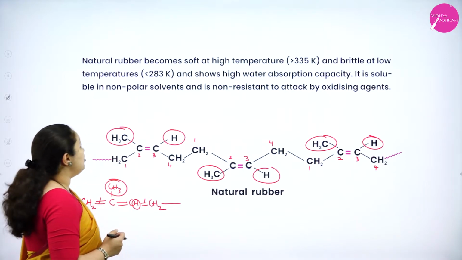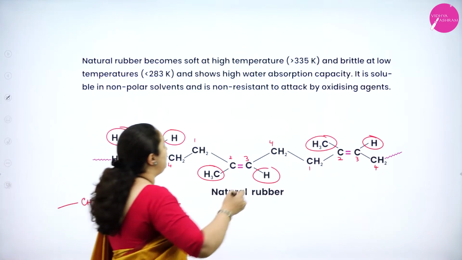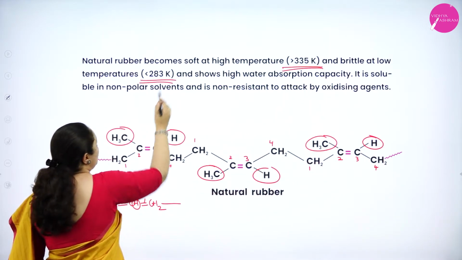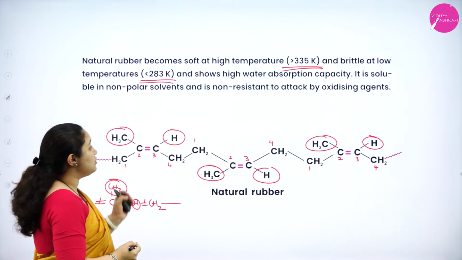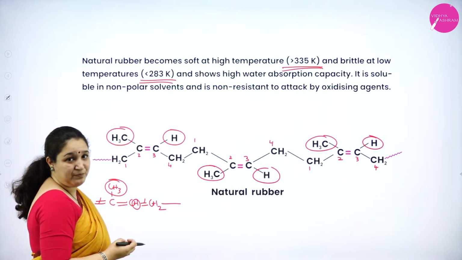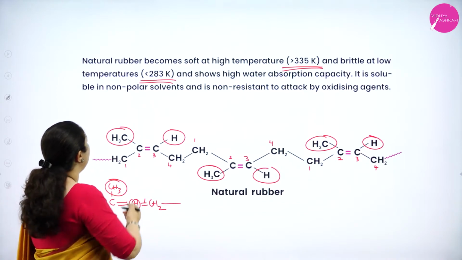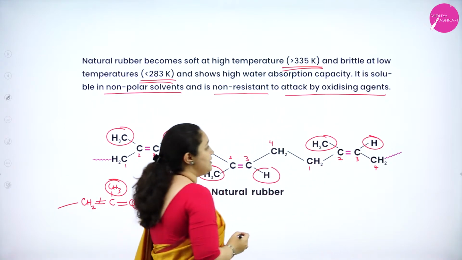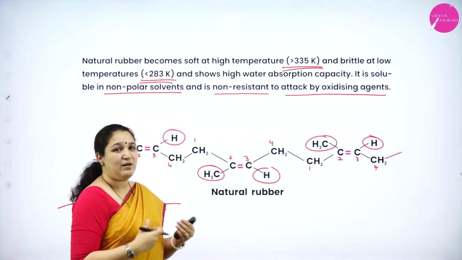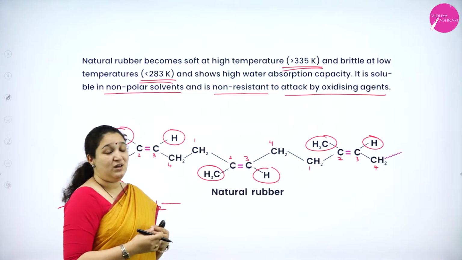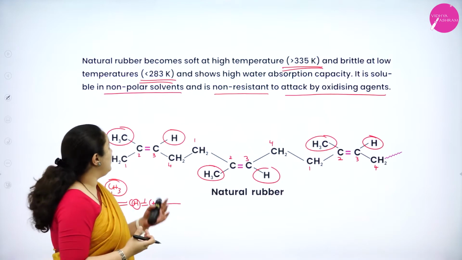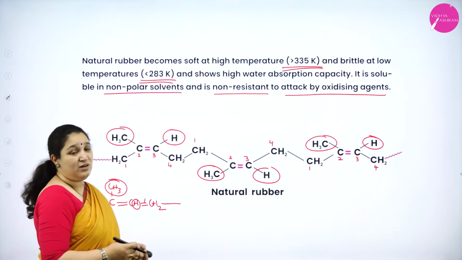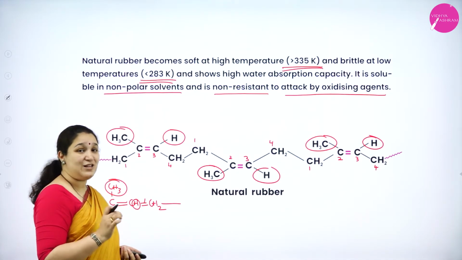Natural rubber becomes very soft at a high temperature of greater than 335 Kelvin, and it is brittle at a low temperature below 283 Kelvin, and shows high water absorption capacity at low temperature. It is soluble in non-polar solvents and is non-resistant to attack by oxidizing agents. So it can be easily attacked by oxidizing agents. At a high temperature it becomes soft, at low temperature it becomes brittle, and it can be dissolved in non-polar solvents. So these are the properties of natural rubber.